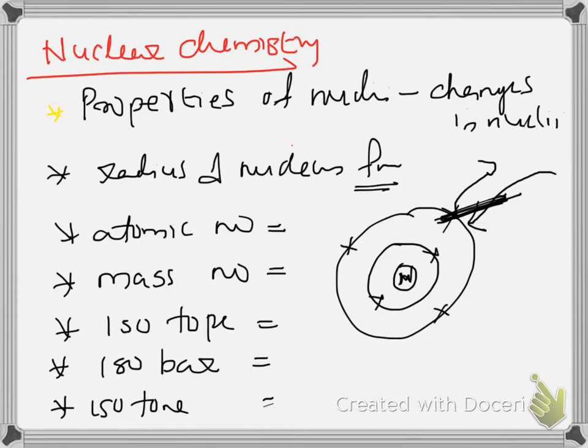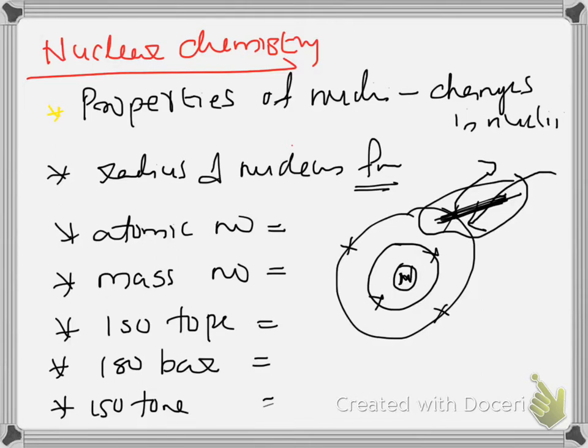Whatever may be the change in the electron system, the nucleus is stable and does not undergo any change. There will be no change in the number of neutrons and protons inside the nucleus. Such reactions are called chemical reactions; in other words, chemical reactions are those which involve rearrangement of electrons without any change to the nucleus.